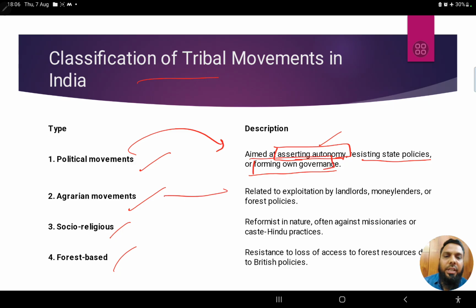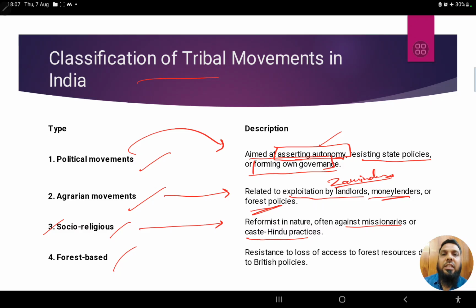In agrarian movements, we see exploitation by landlords, or we can say zamindars. So movements were taken up against zamindars, against money lenders, and against forest policies. Again, in socio-religious movements, there were movements against the missionary work happening in tribal areas, and even against caste Hindu practices.